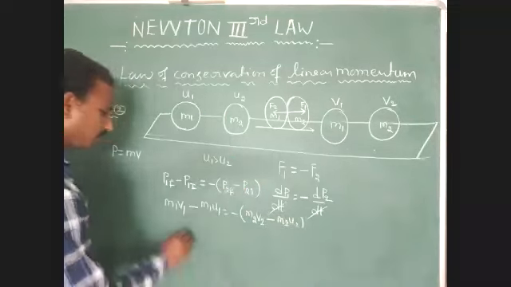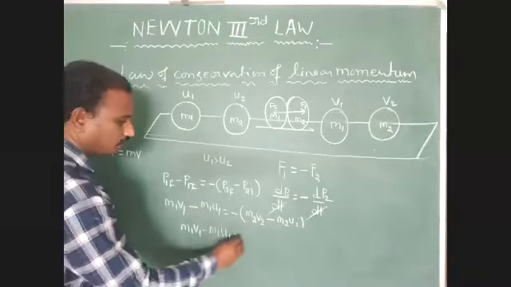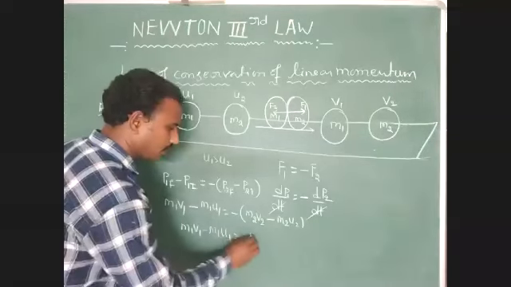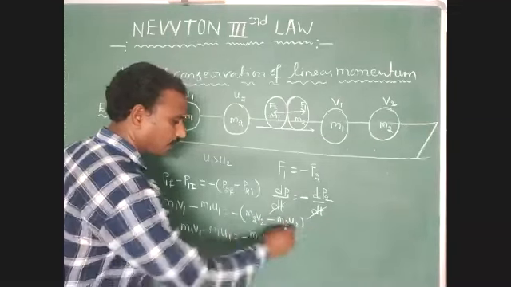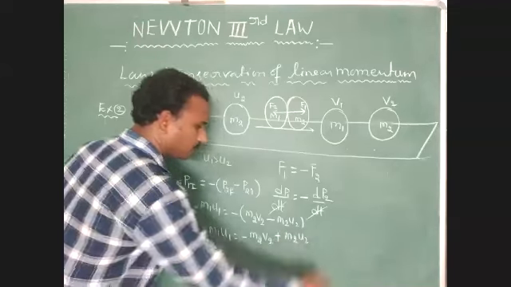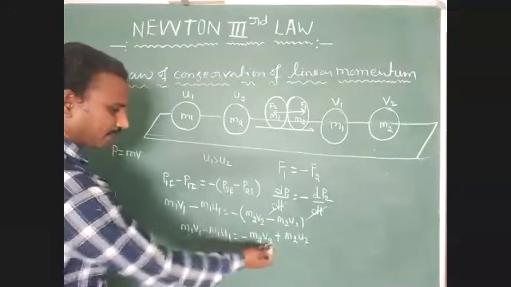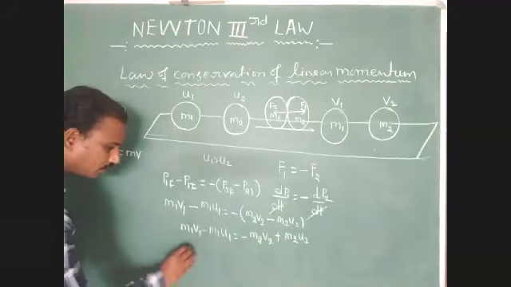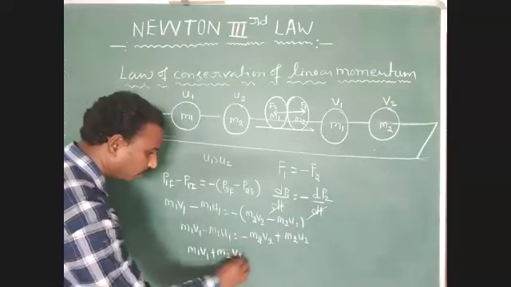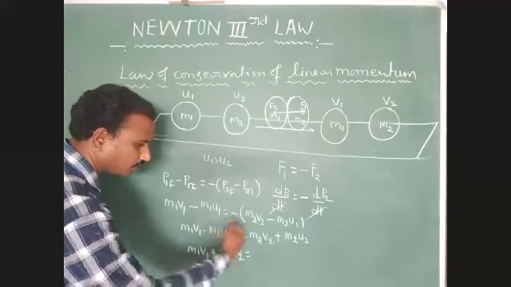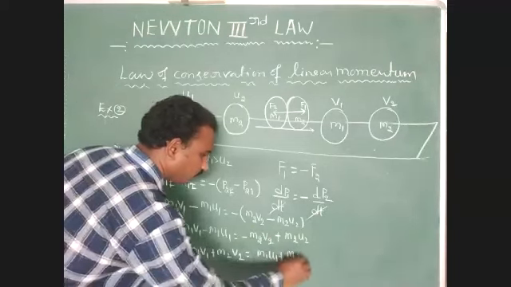Now simplify here. m1 v1 minus m1 u1 is equal to minus m2 v2 plus m2 u2. Okay, identify this point. Now minus m2 v2 comes to this side, we have to write plus, m1 v1 plus m2 v2. That is equal to m1 u1, which goes to the right hand side, so now right here m1 u1 plus m2 u2.